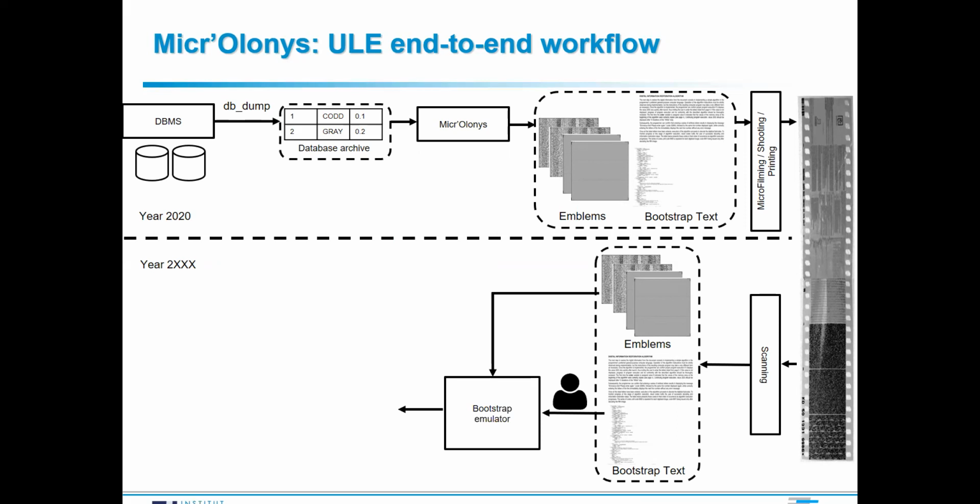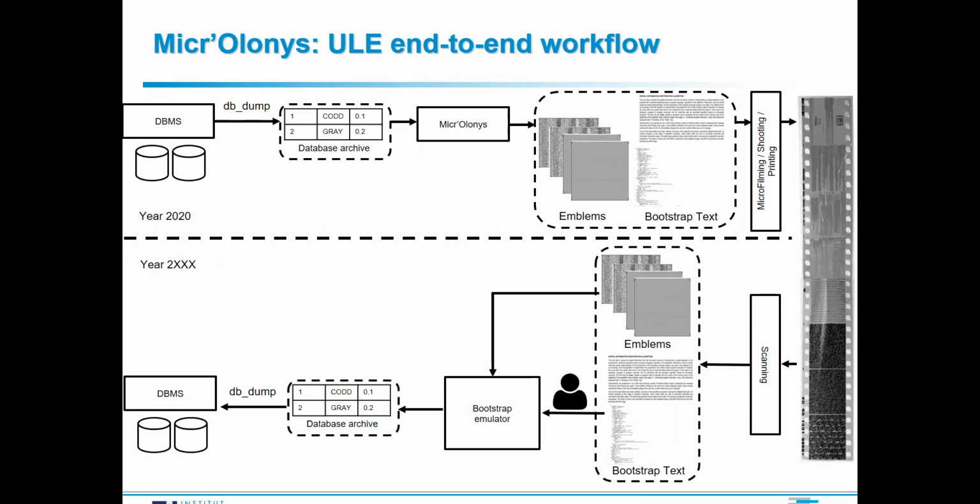The emulator will automatically take as input the emblems, the barcodes, and you load the decoding algorithms that are necessary and automatically convert the barcodes into textual data that can be loaded into a DBMS. Note here that all the user has to do is read 3 pages of English pseudocode and implement a basic bootstrap emulator that can actually convert the data automatically, right? And if you're interested in further details about the internal architecture, I refer you to the paper.